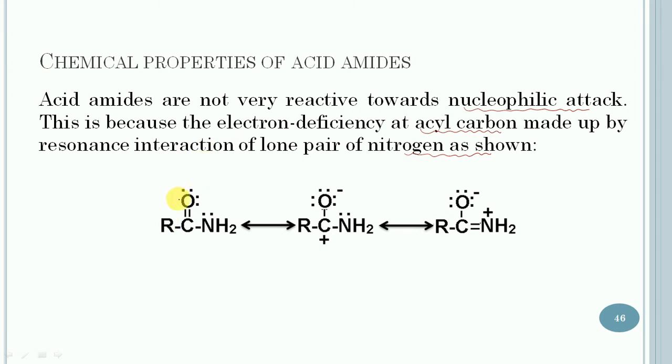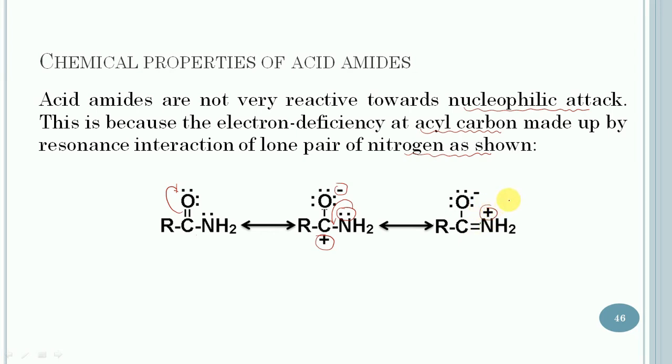In this case, this pi bond will shift toward the more electronegative oxygen. So this oxygen will acquire a negative charge, and this carbon will acquire a positive charge. And in the next structure, this lone pair will take part in the pi bond formation, and in this third structure the positive charge will appear on the nitrogen.